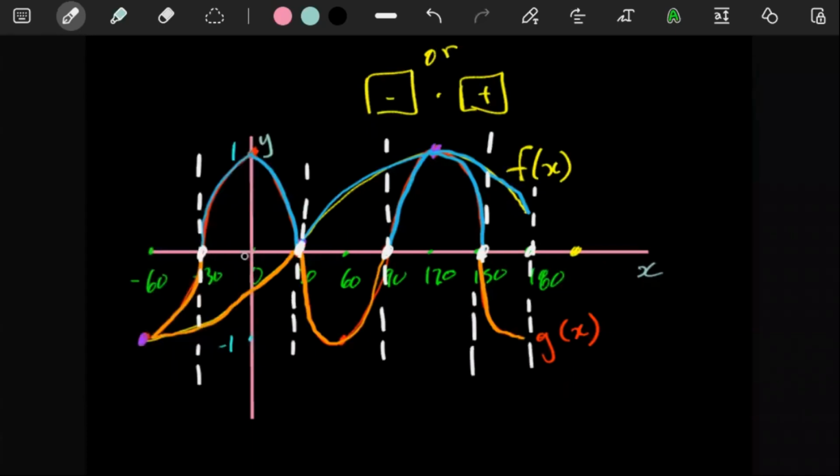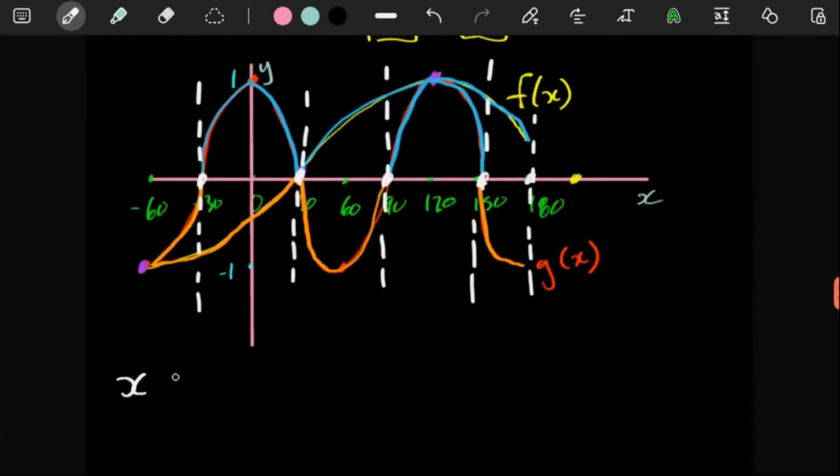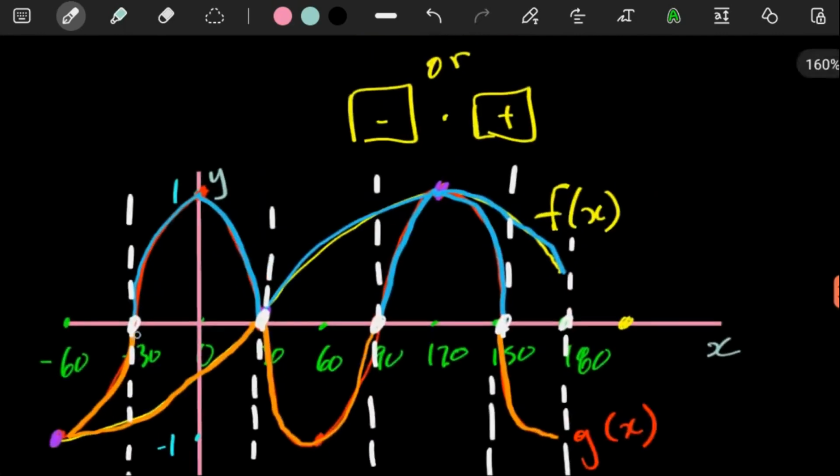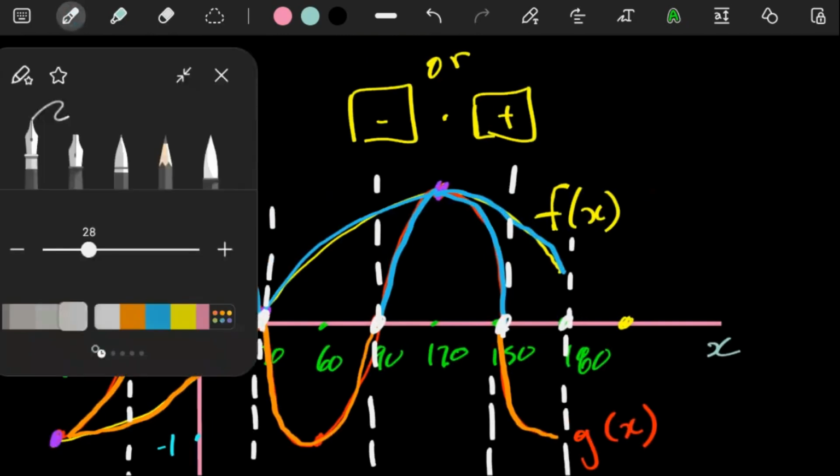So literally now with these lines here, you can easily answer your question, because if you look at your question nicely, between negative 30 and positive 30 here, one graph has positive y values while the other one has negative y values. So that definitely qualifies for our answer. So here we can say x is an element of negative 30 until positive 30. The reason why we're putting round brackets for the negative 30 and the positive 30 is because specifically at negative 30, one of the graphs is equal to 0, and specifically at positive 30, one of the graphs is also equal to 0.